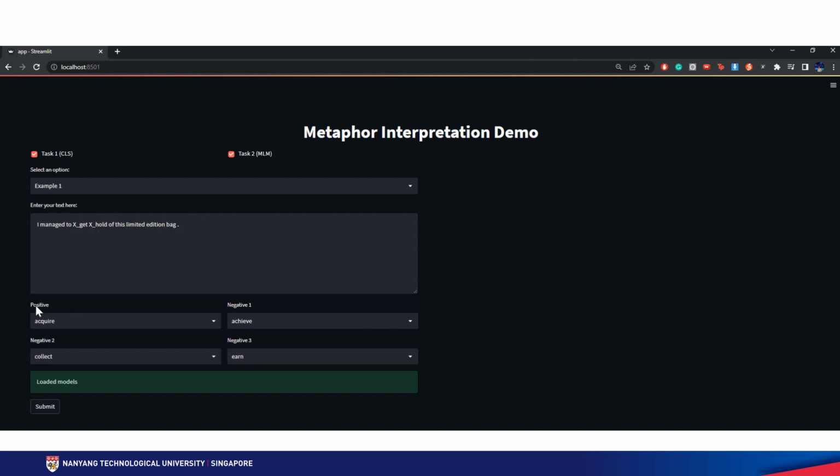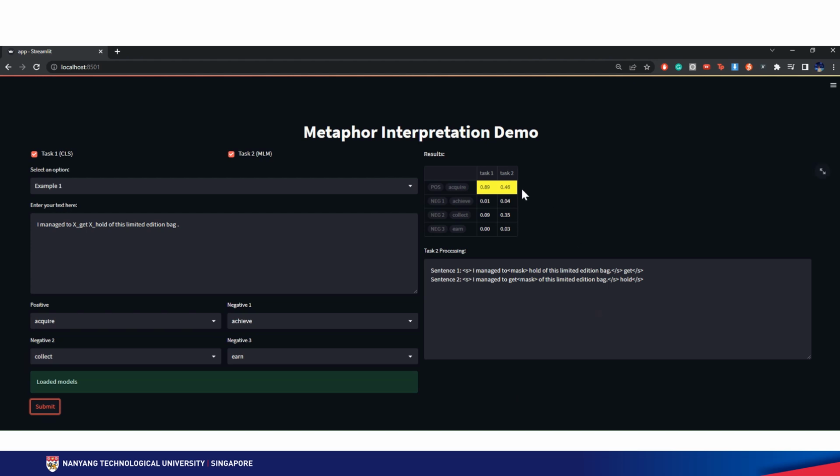And then below over here you can see that these are the candidate labels, which are 4 labels, 1 positive and 3 hard negatives. So take note that because task 1, the classification model is being selected, the class labels have to be part of the predetermined 7,000 labels, therefore it's in a drop-down format. So one of these must be selected. So let's click submit and see what are the results. So over here you can see that these are the probability scores for each of the labels, and then the highest probability is being highlighted in yellow. So in this case we can see that both models managed to correctly predict the positive label.